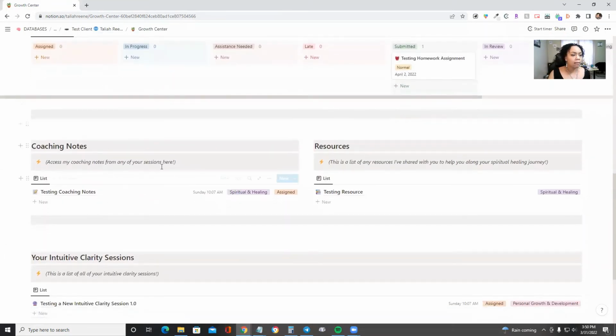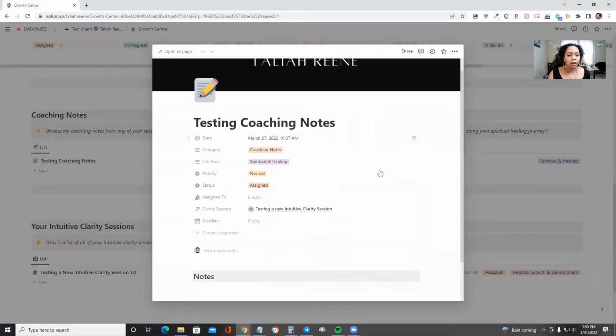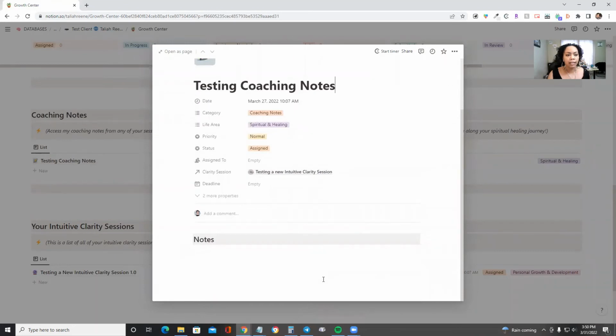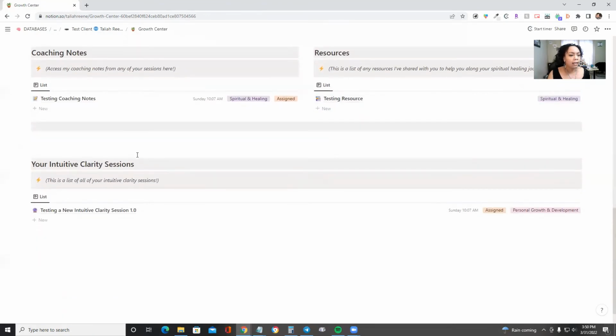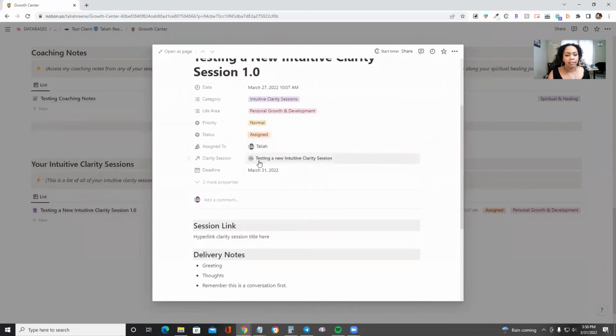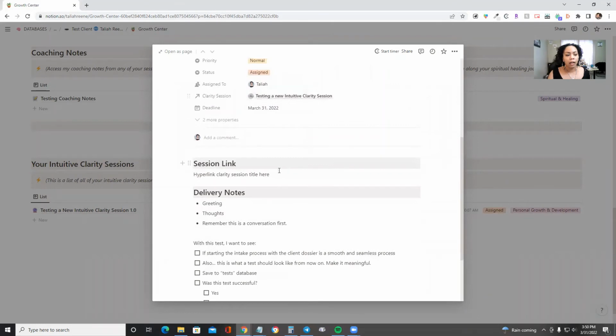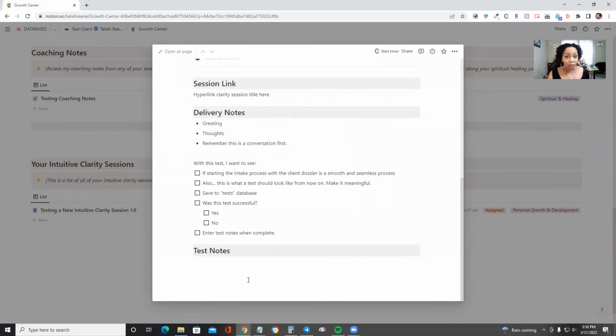Below that, you have the coaching notes. So anything related to our sessions, any summaries or anything like that that I need to leave you after one of our sessions, then you'll find those here. Any resources that I share with you, you'll find here. And then last but not least, your intuitive clarity sessions will be found here, okay? So you'll be able to access the intuitive clarity session link from here. If not, then you can also access the link directly from here, and then any delivery notes that I have and any additional notes that I have would go here.